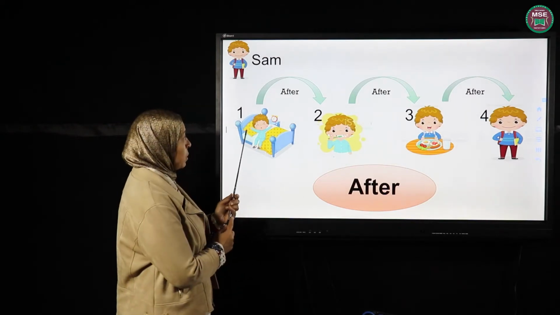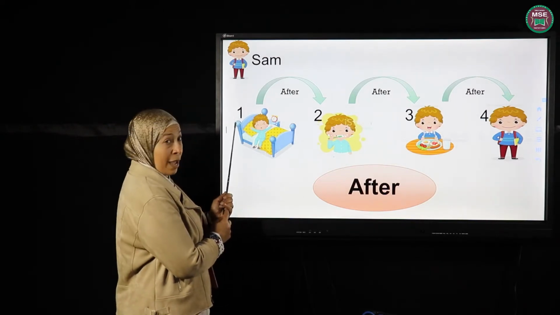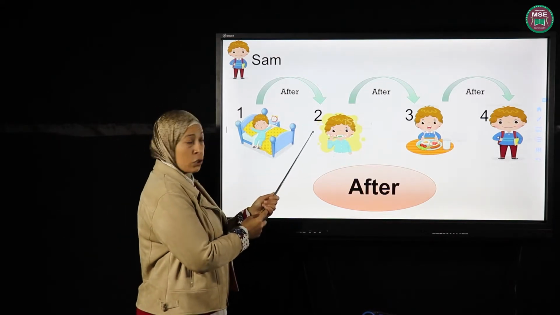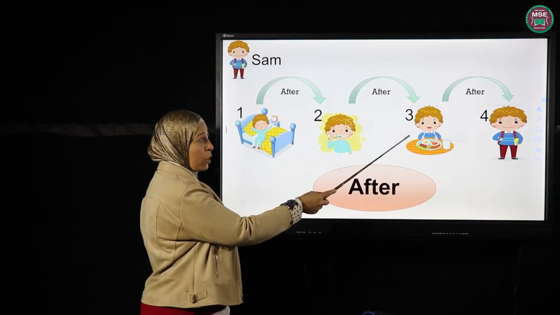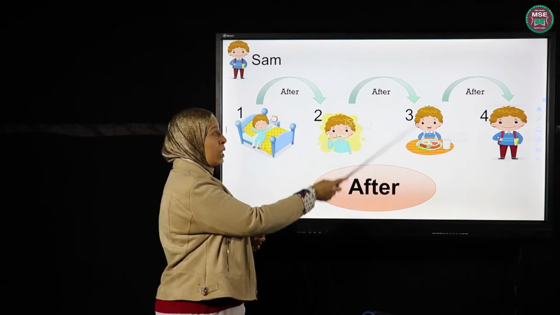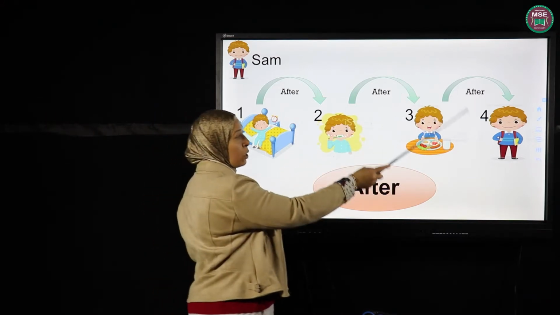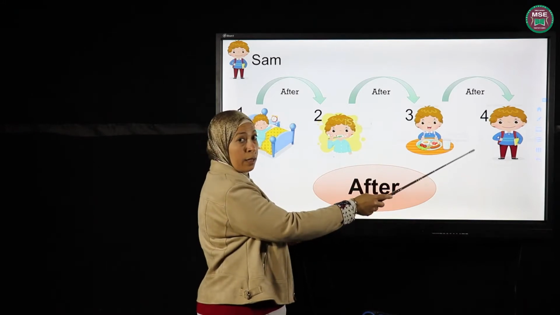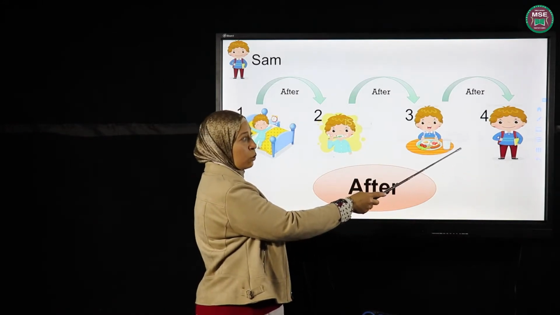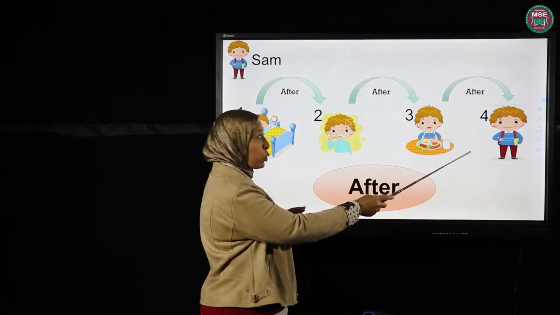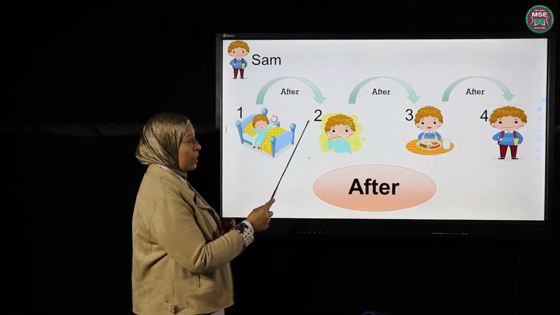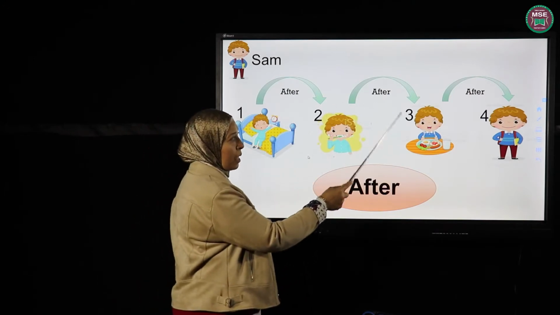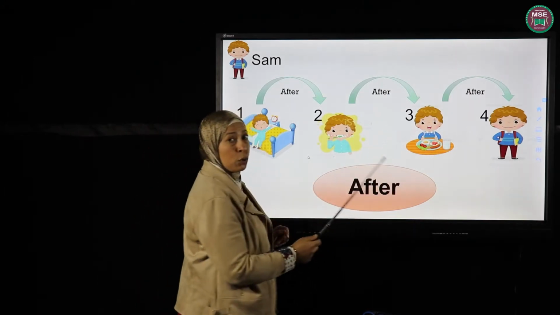See, my pictures are numbered. After 1, he's gonna do washing like number 2, and after number 2, he's gonna eat his breakfast just like number 3, and after number 3, he is gonna put on his clothes, take his school bag and go to school. So this is called after. After 1 comes 2, and after 2 comes 3, and after 3 comes 4, and so on.